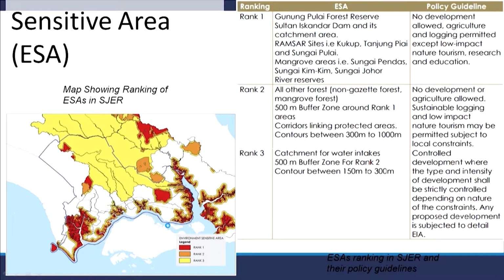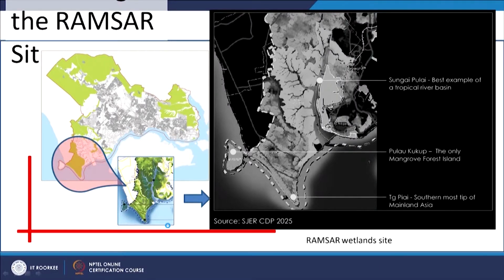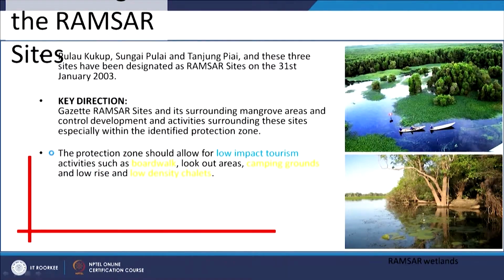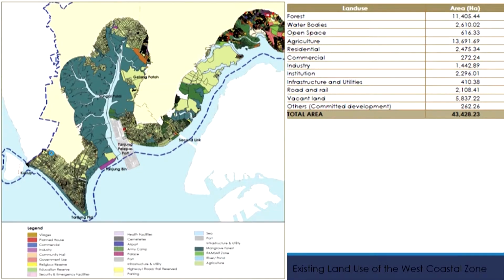So, basically the mangrove areas and the green areas which they have conserved meaningfully with appropriate rules and regulations like this. So, they have a Ramsar site. You know that all over the world the ecologically sensitive and ecologically significant areas are conserved through the Ramsar convention. So, they have the Ramsar site here in this region in the south area, that they have prescribed for the preservation. So, this is a detailed view of the Ramsar area.